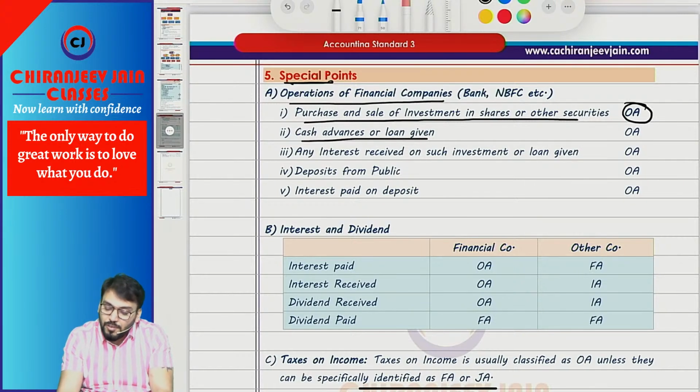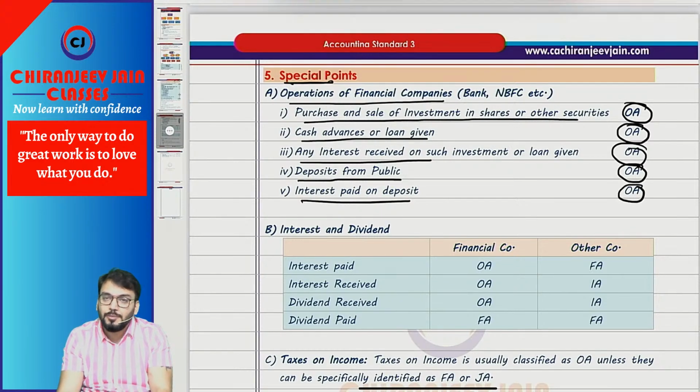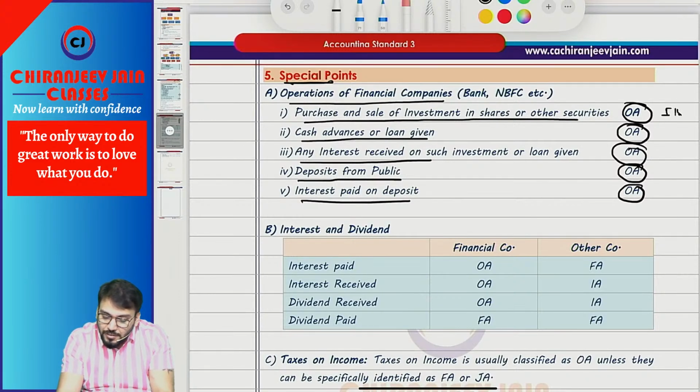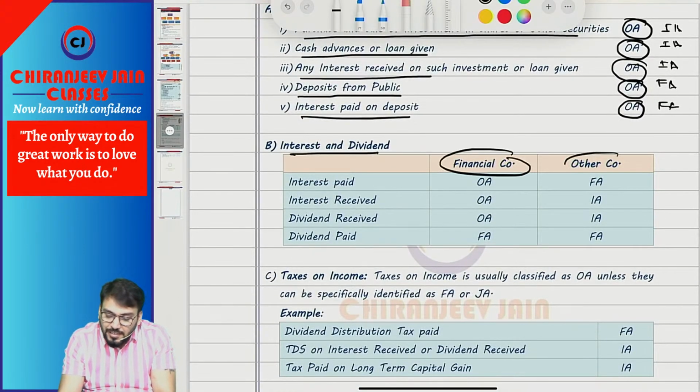Cash advance or loan given will be operating activity. Any interest received will be operating activity. Any deposit from public will be operating activity, meaning saving account deposit, current account deposit. Any interest paid on deposit will also be operating activity. However, for other than financial companies, this will be investing activity, this will be financing activity. It means interest and dividend for financial company and other company.